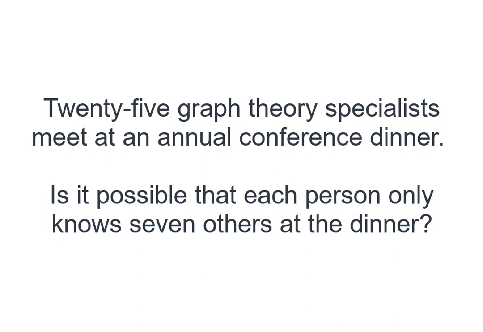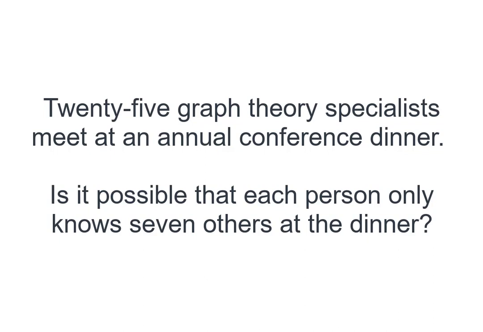25 graph theory specialists meet at an annual dinner. Is it possible that each of them only knows 7 others at the dinner? We can use our knowledge of graph theory to answer this question.